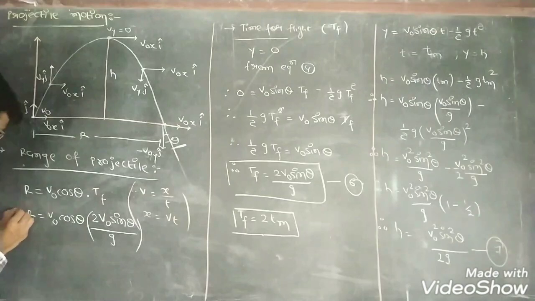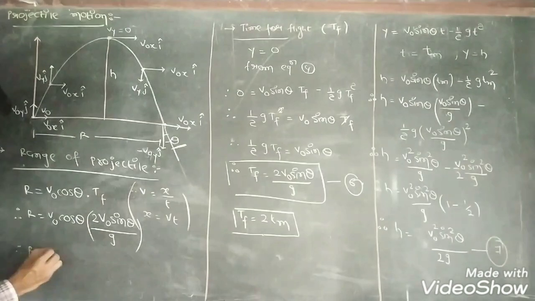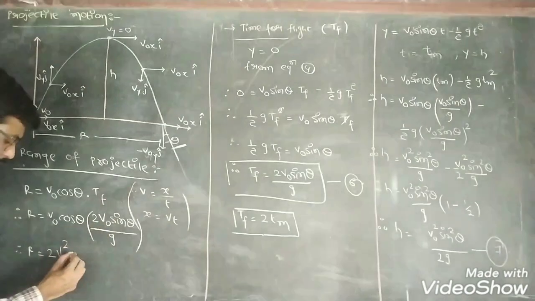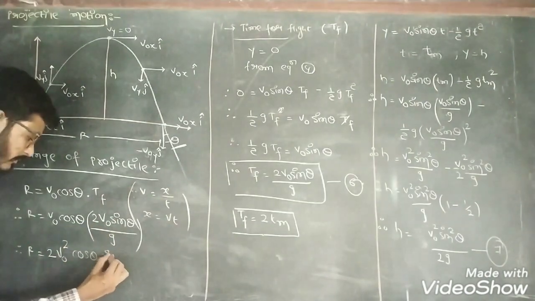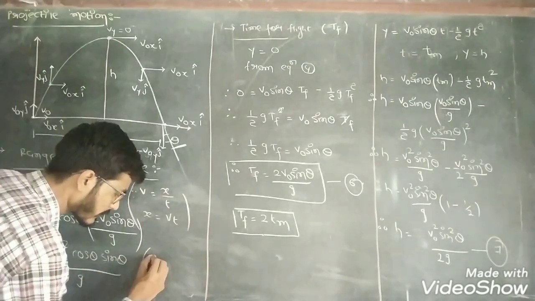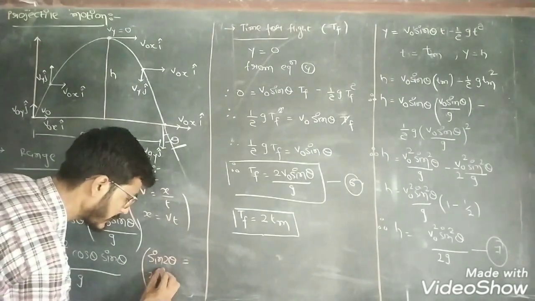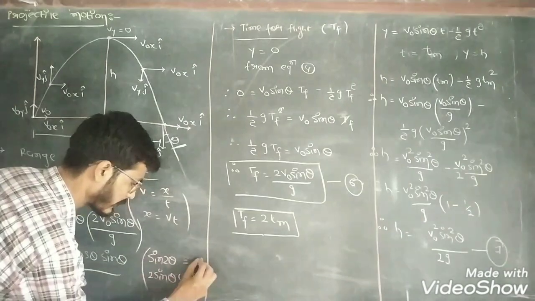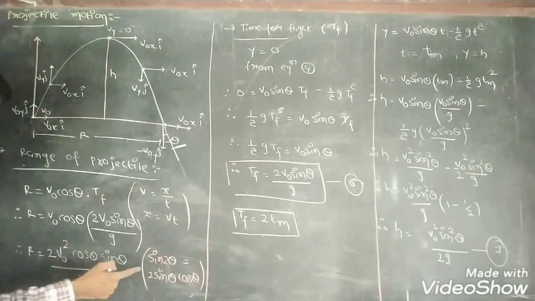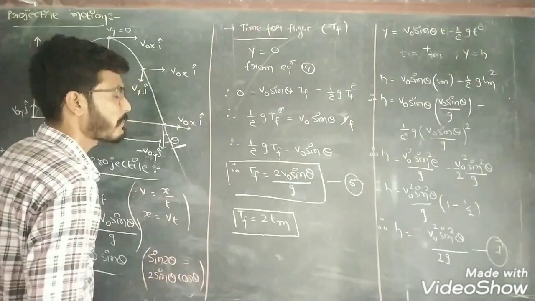Clear? So R equal to 2 as it is, v0 into v0 means v0 square, cos theta into sin theta divided by g. We all know the formula of sin 2 theta. The formula of sin 2 theta is 2 sin theta into cos theta. Okay, so 2 sin theta into cos theta becomes sin 2 theta. Okay, so our equation becomes